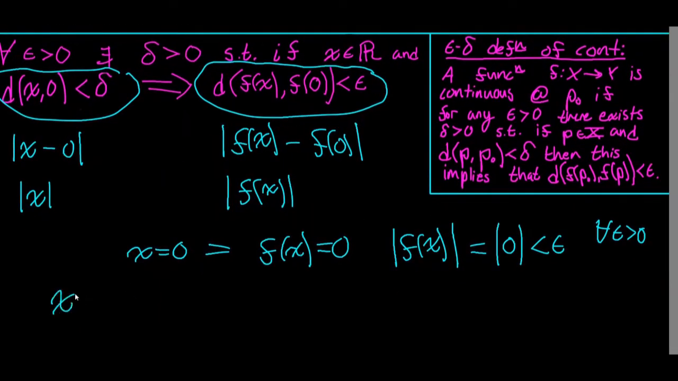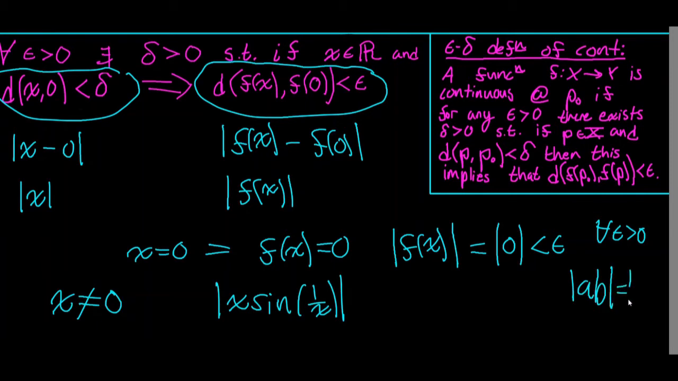The case that we do have to worry about is when x is not equal to 0. And in this case, this absolute value of f of x turns into the absolute value of x times sine of 1 over x, based off the definition of our piecewise function above. And this, based off of properties of absolute value, remember the absolute value of a times b is equal to the absolute value of a times the absolute value of b, we can rewrite as the absolute value of x times the absolute value of sine of 1 over x.